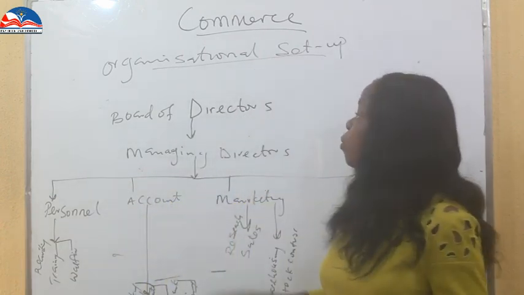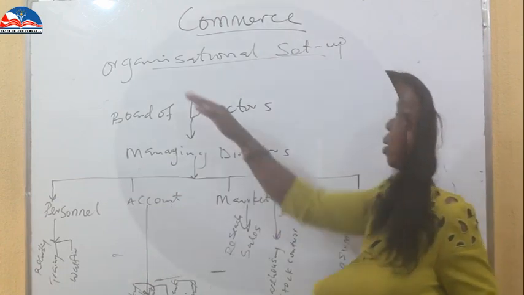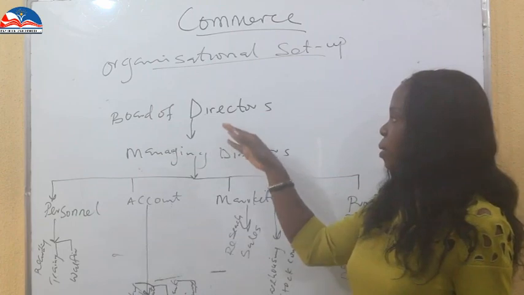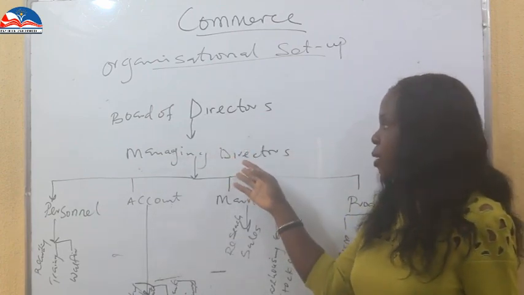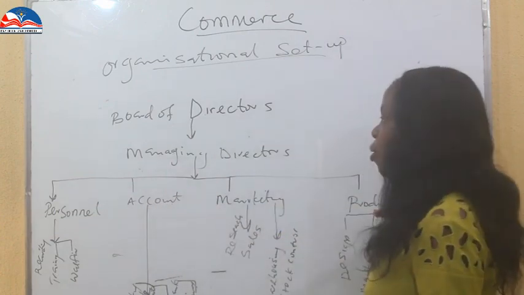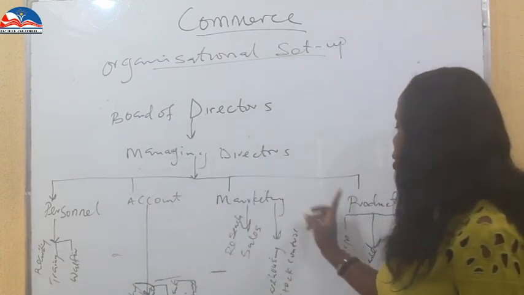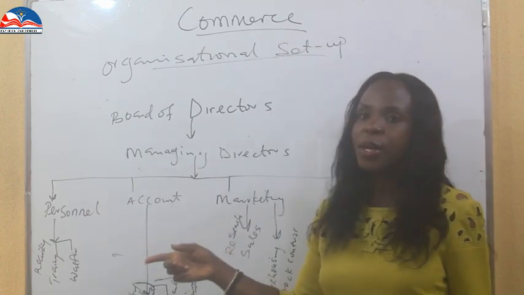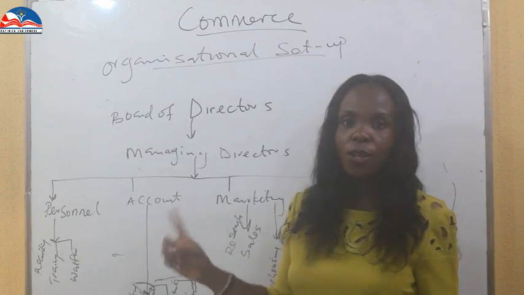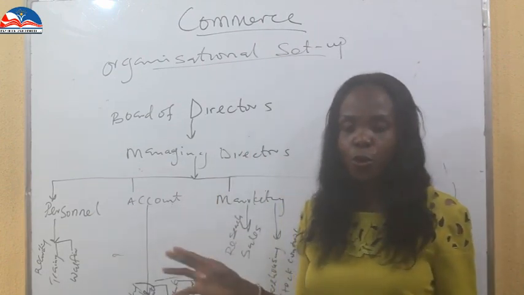So we see the chain of the organizational setup in this diagram. Seeing the organizational setup in this diagram, the board of directors give directives to the managing director. The managing director has different managers working under him: the personnel manager, the accountant, the marketing manager, and the production manager. Under the personnel manager, we have different people who work under him, those in charge of training, those in charge of recruitment, and those in charge of welfare of workers.